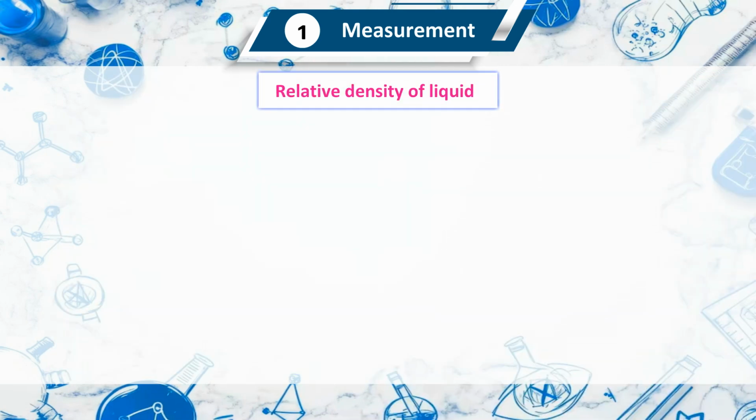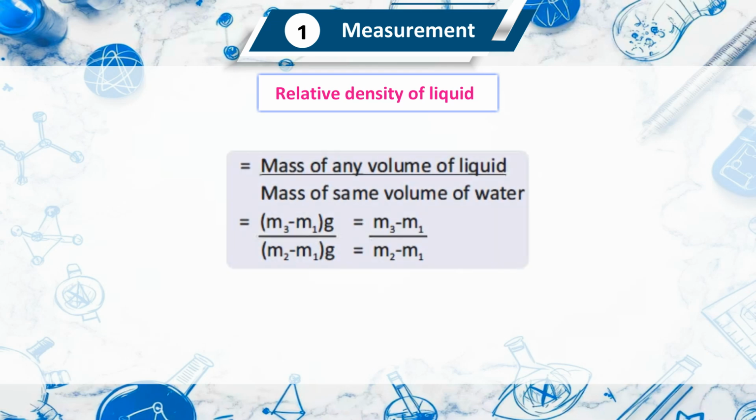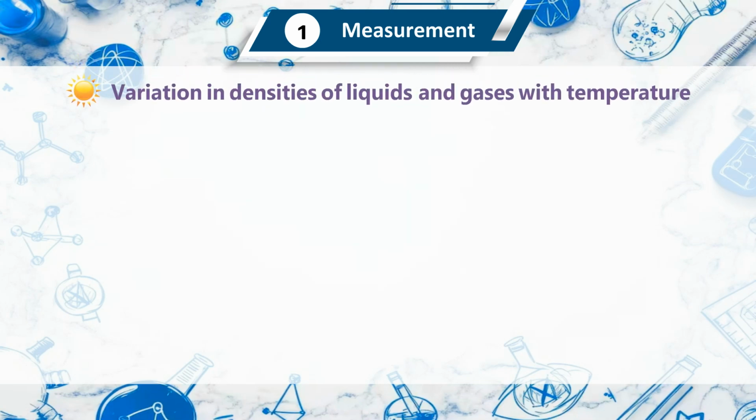Relative density of liquid equals mass of any volume of liquid upon mass of same volume of water, which equals (M3 minus M1) gram upon (M2 minus M1) gram, which equals (M3 minus M1) upon (M2 minus M1).